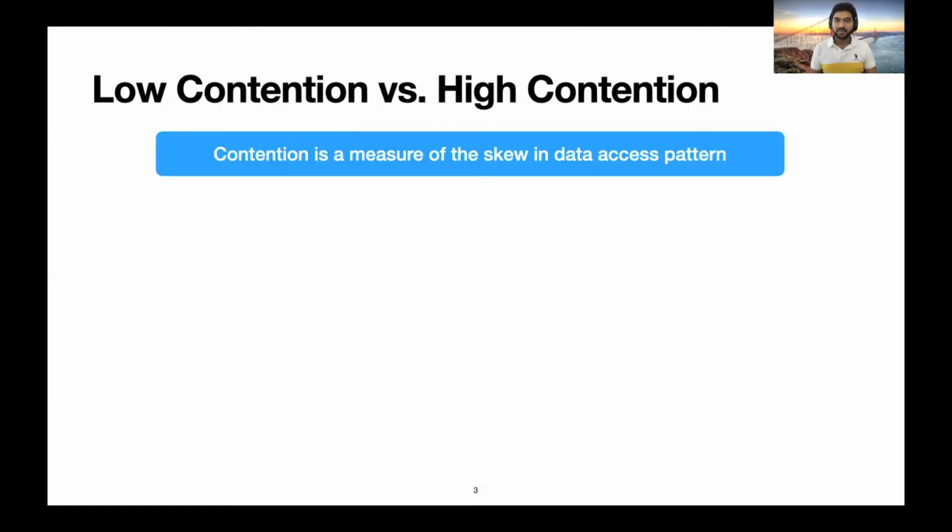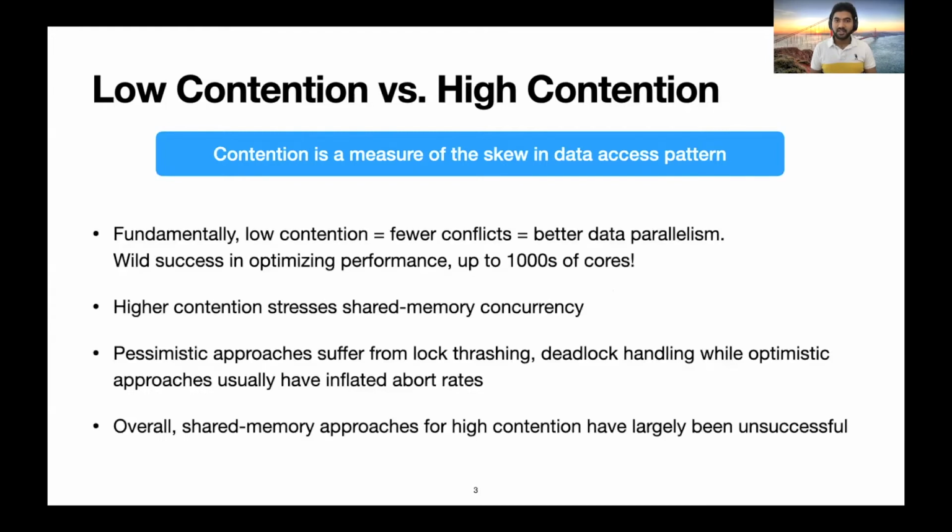These improvements, however, are not uniform across the board, primarily depending on contention in the workload. Contention is a measure of skew in the data access pattern. The higher the skew, the higher the contention, in which case a lot of transactions tend to access a small set of hot data items. Fundamentally, lower contention means fewer conflicts and hence better data parallelism. Research in this space has resulted in wild success, in some cases scaling up to thousands of cores.